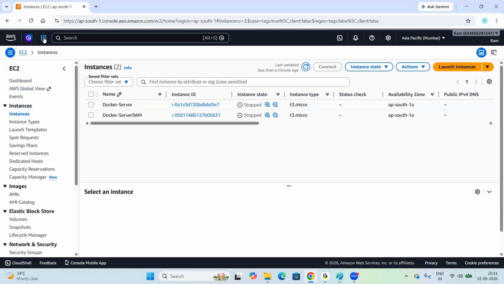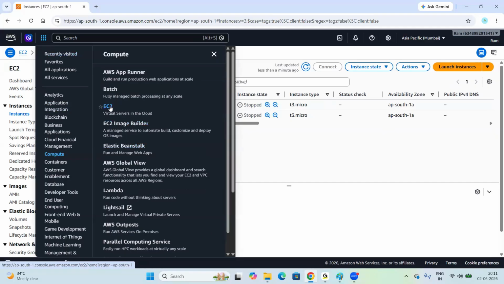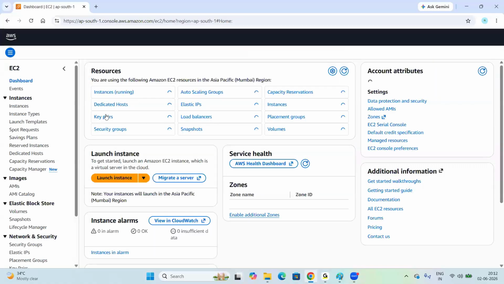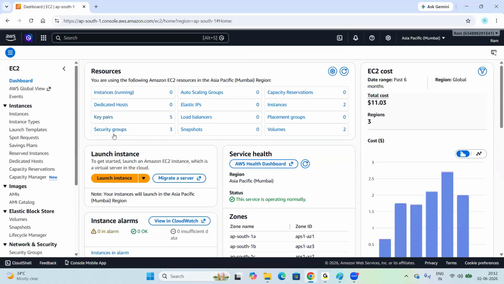Now, once we select the region, if you want to create an EC2 instance, the navigation is, look at my screen, everyone. Go to services. This is the services tab, at the top left corner. Click on this. Now go down here, click on compute, click on EC2. The navigation: services, compute, EC2. Yeah, look at my screen, everyone. So this is my EC2 dashboard.